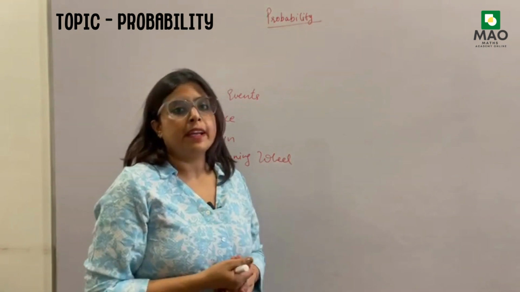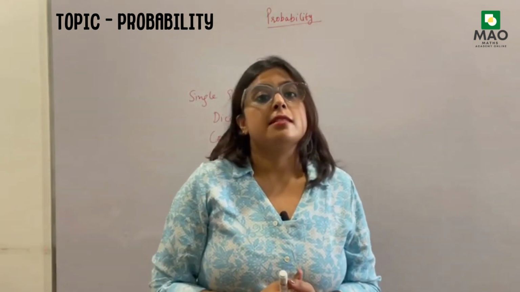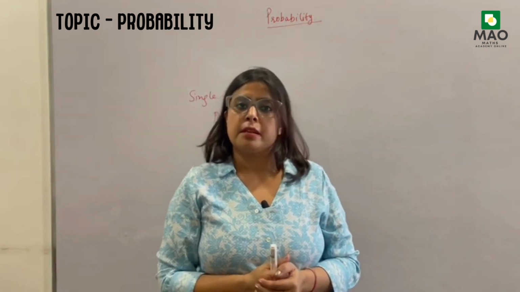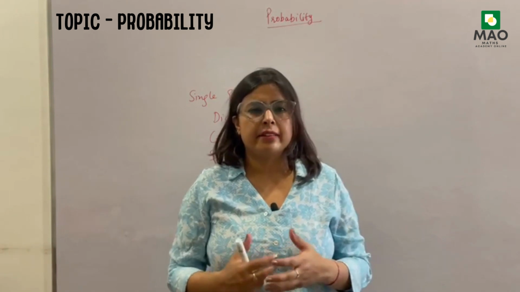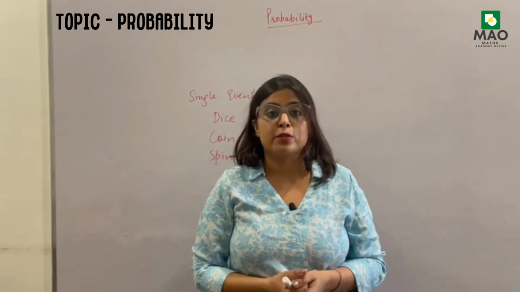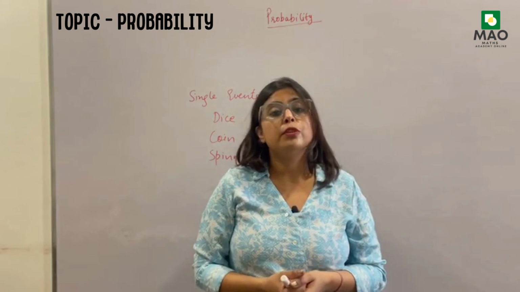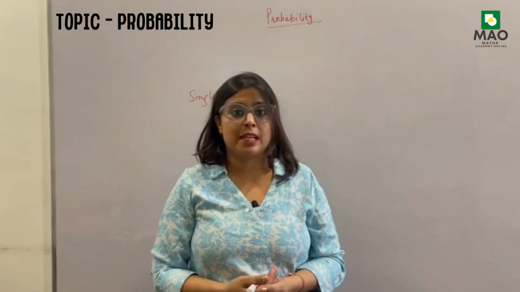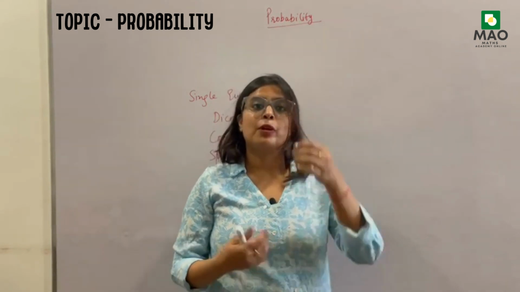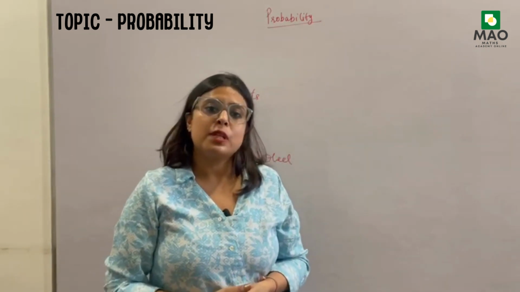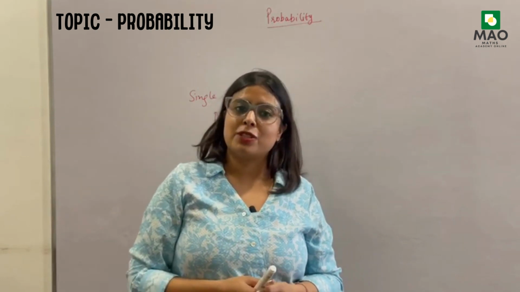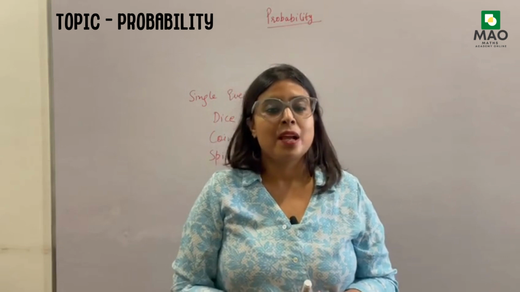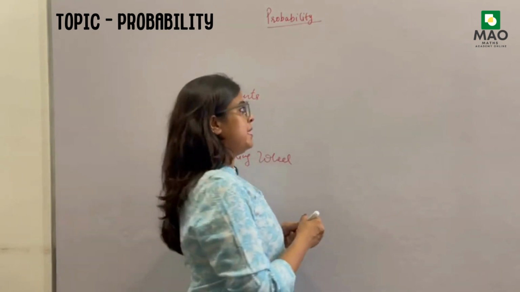Before going ahead with the topic, let me discuss some vocab words of this chapter. This chapter is very easy, but sometimes I have seen students find it difficult to cope with the different kinds of words in it. So the first category of words is: what is experiment, what is random experiment, what is event, what are outcomes, what is sample space. Let us start one by one with each term, and then we will use them in our sums. So let's start with the first word, experiment.